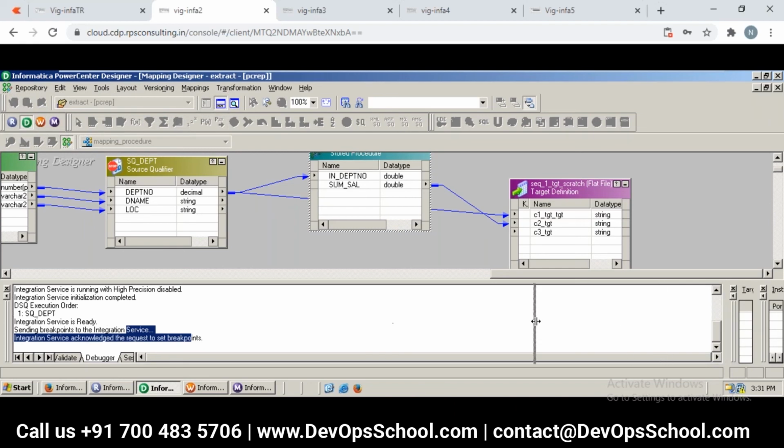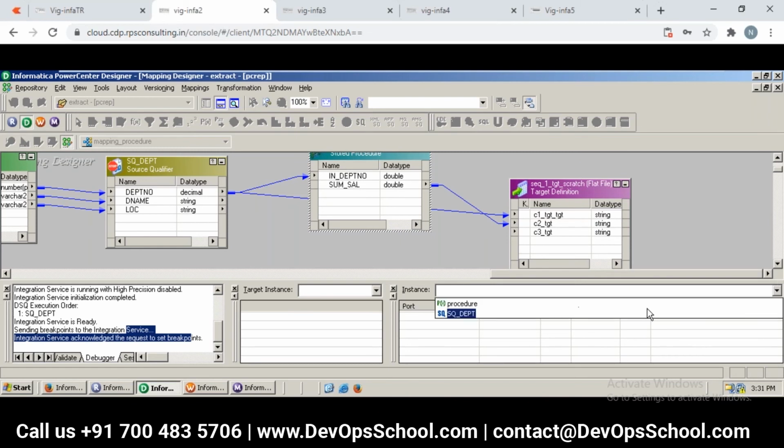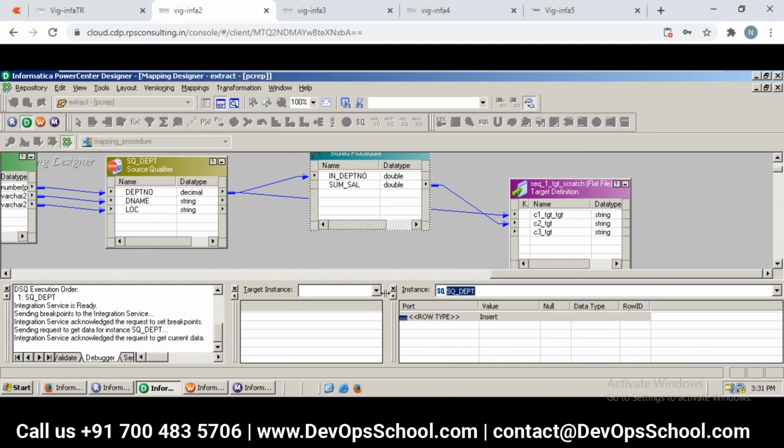Then we need to drag the right side things to the left, where we can see source and target. This is a target instance, right? So let me put this somewhere and then get this target also. Now we can see instances like the source qualifier, whatever mappings we have. That's the qualifier I'm trying to see here, and we can also select a target. Now we can move on.